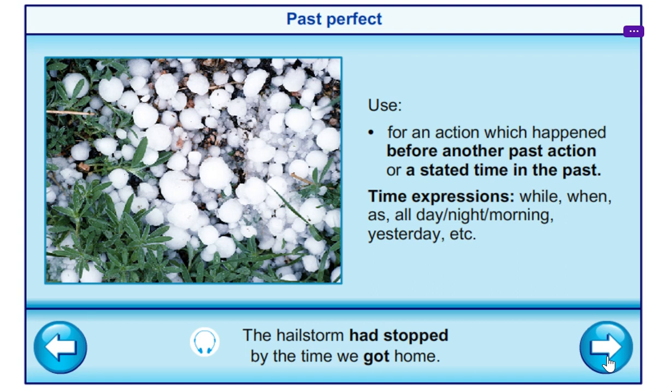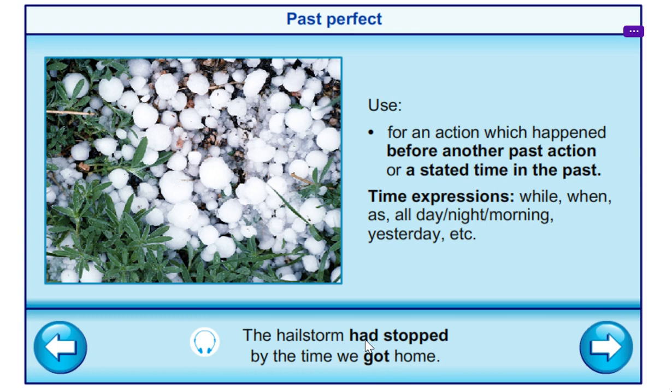So the past perfect right here we have it for an action which happened before another past action or stated time in the past. Time expressions while, when, as, all day, all night, all morning, all evening, all yesterday. Like that's for the past perfect. Let's see the example. The hailstorm had stopped by the time we got home.